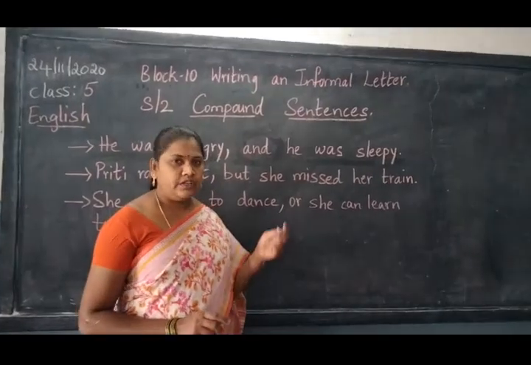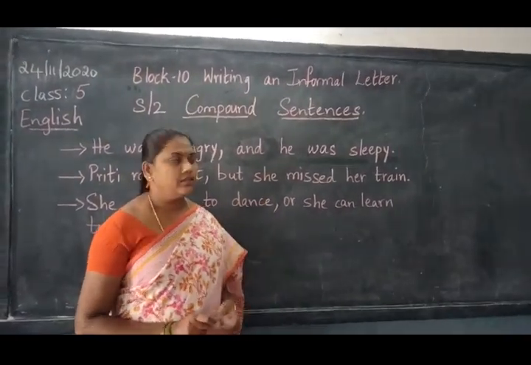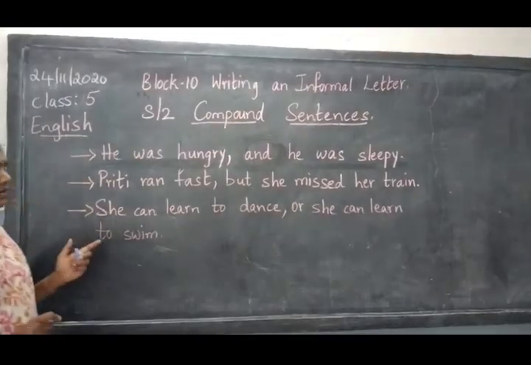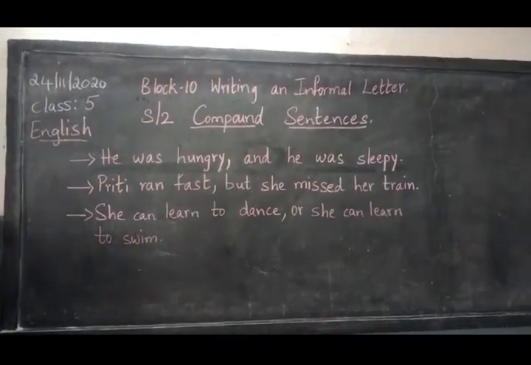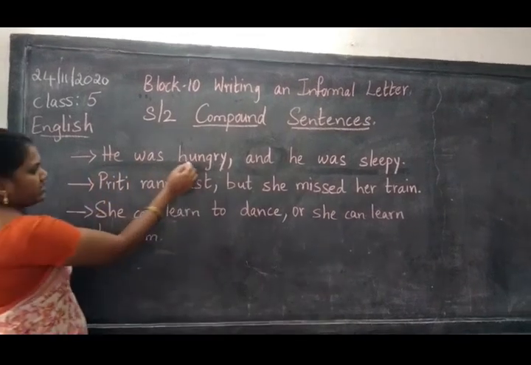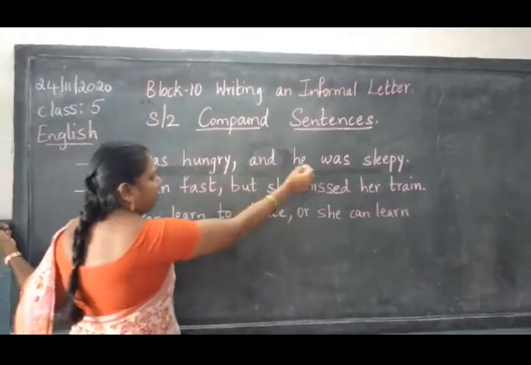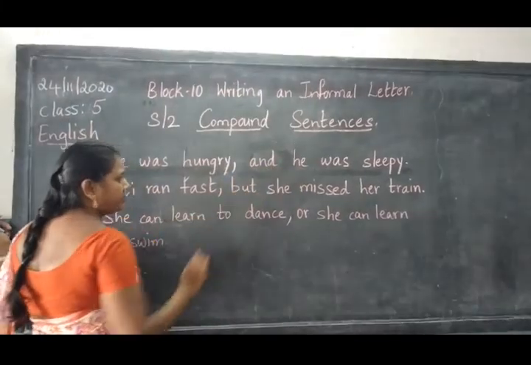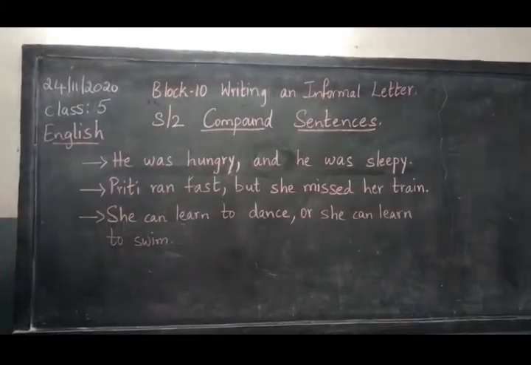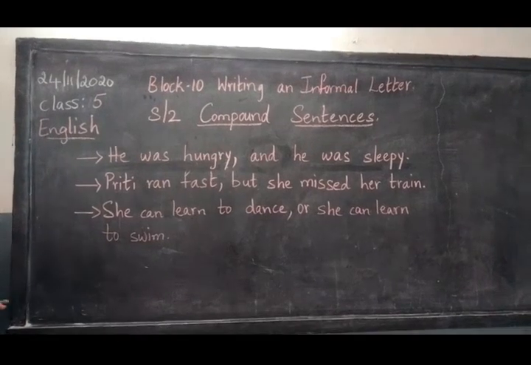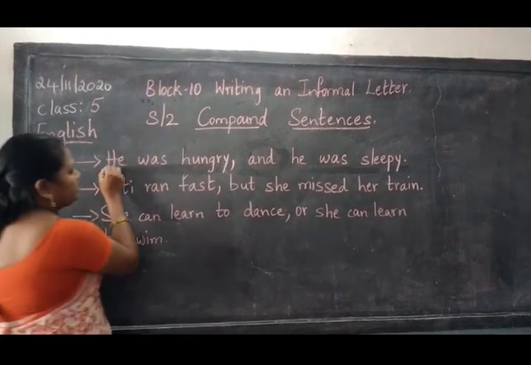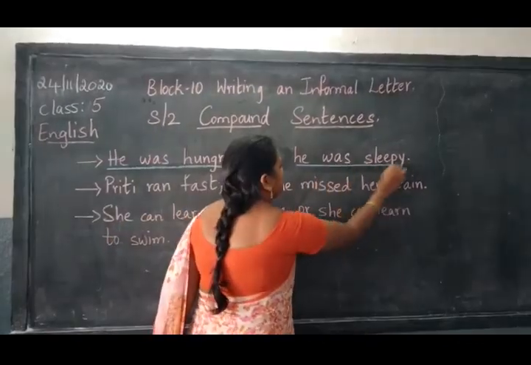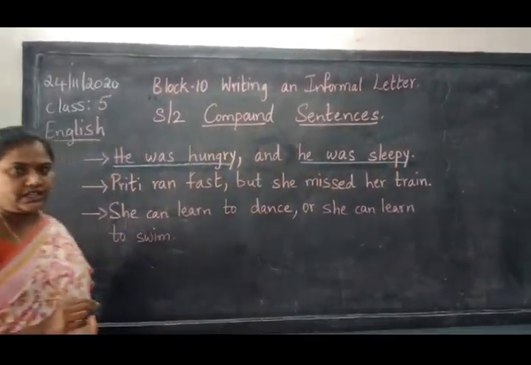Now here I have given three examples of compound sentences. See here: He was hungry, comma, and he was sleepy. Here I am talking about only one person, right? He was hungry is one simple sentence. He was sleepy is another simple sentence.